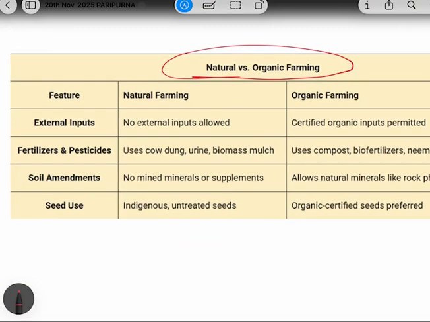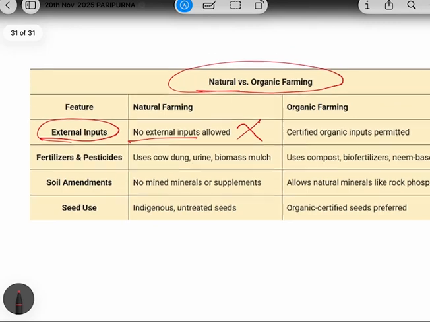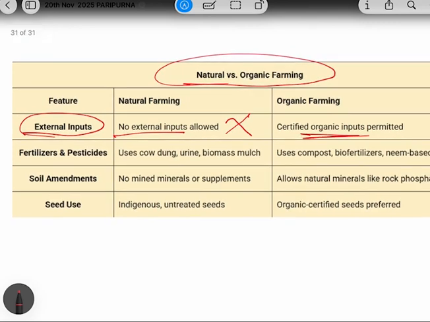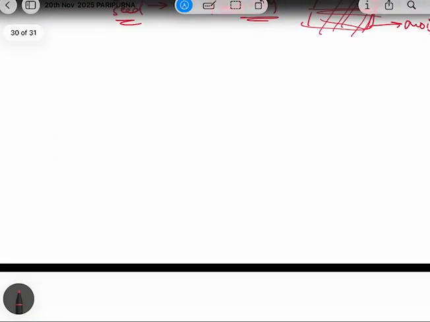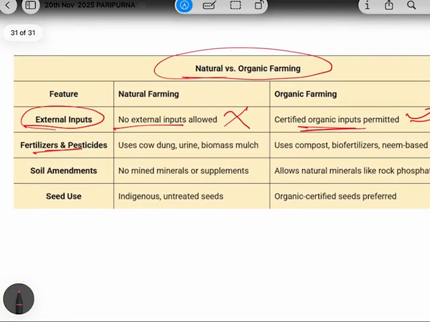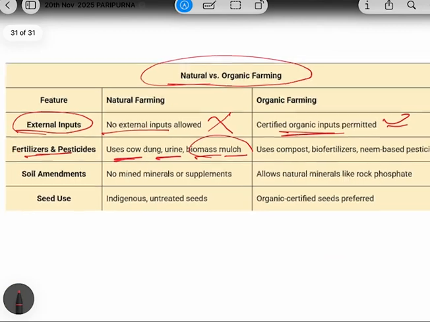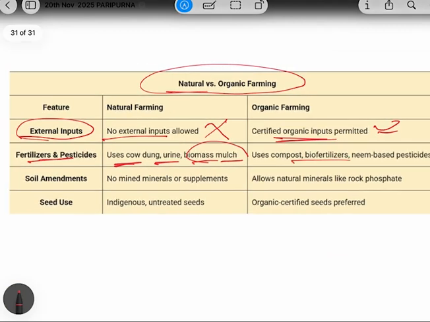First is about the external inputs. In natural farming we use no external input, but in organic farming, certified organic inputs are permitted. About fertilizers and pesticides, as we have already discussed in Bijamrita, cow dung is used. So natural farming uses cow dung, urine, biomass, mulching, all these things. In organic farming, biofertilizers and neem-based pesticides are allowed.